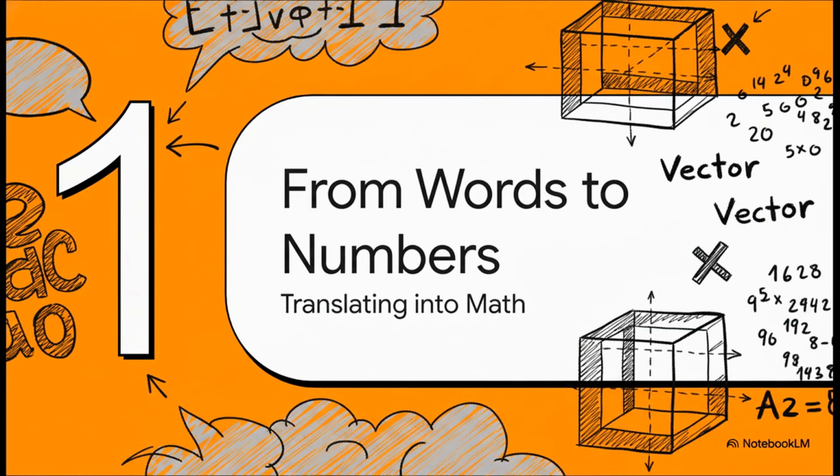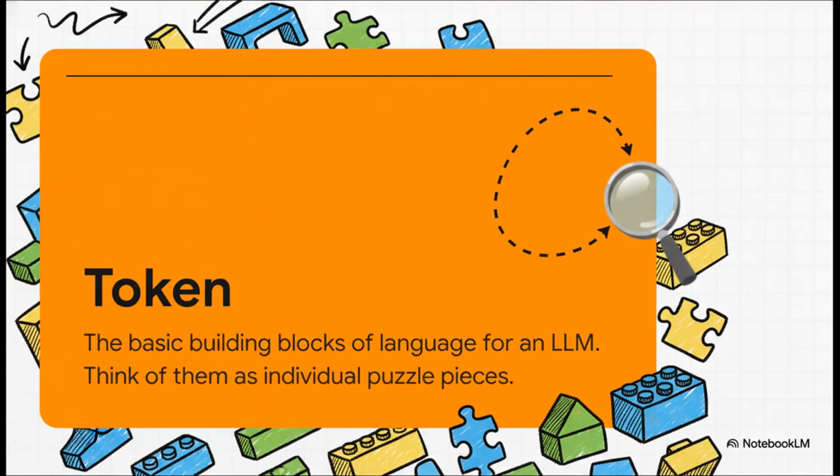Okay, so our journey starts with a really basic challenge. Computers don't speak English. They don't speak any human language. They speak math. So the very first thing we have to do is translate our words into a language of numbers that the machine can actually work with. This whole translation process starts with something called tokens. An LLM takes every sentence you give it and smashes it into smaller chunks. These could be whole words or sometimes just parts of words.